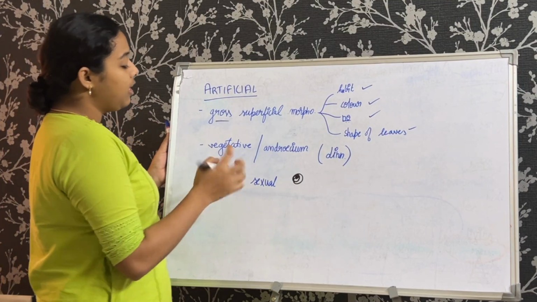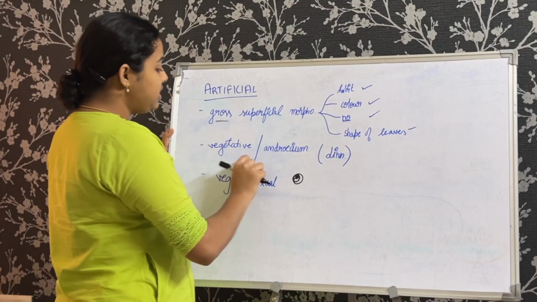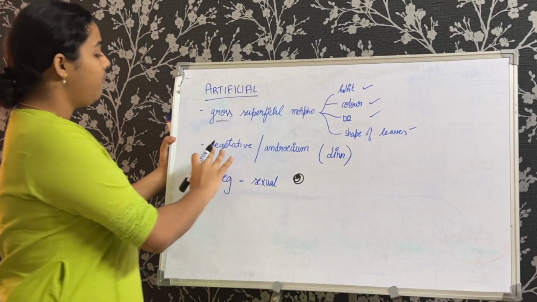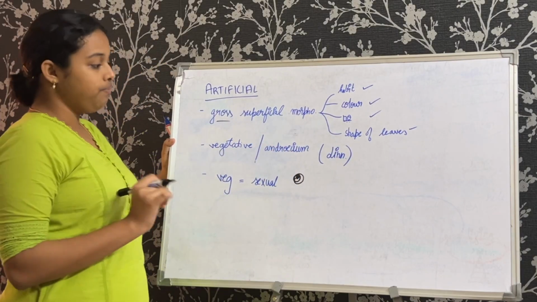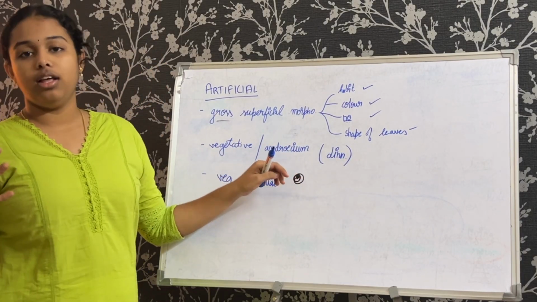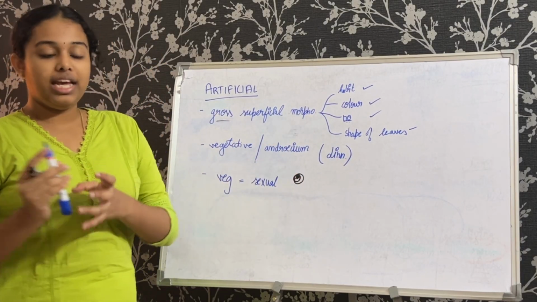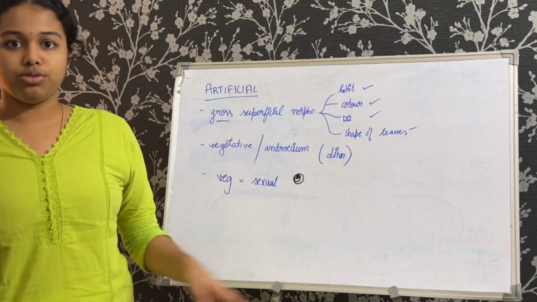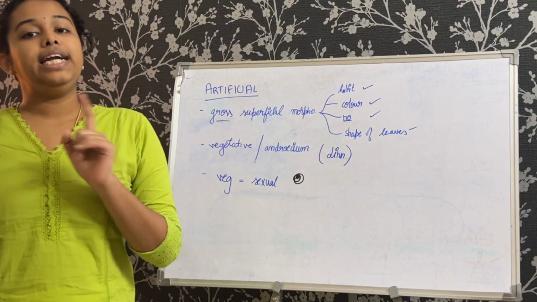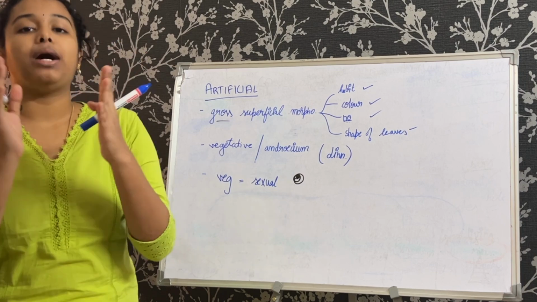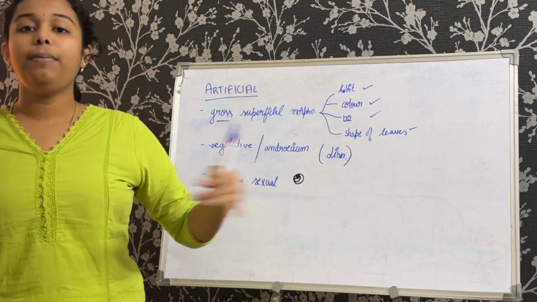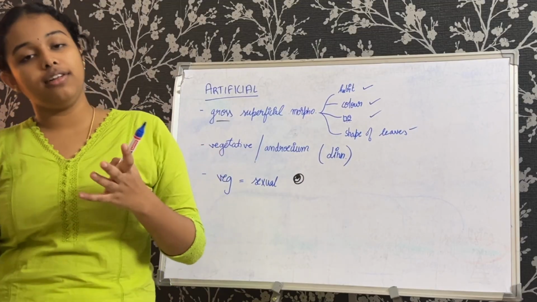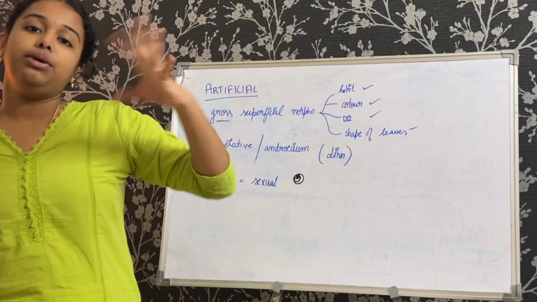That is, it is based on the vegetative or the andrecian structure, as in they are classified based on the vegetative and the andrecian structure. Now andrecian is the male part of the plants. Like when you take a flowering plant, say it is bisexual, then there are two parts: the andrecian part and the gynoecian part. Andrecian is the male reproductive half, and the gynoecian is the female reproductive half.